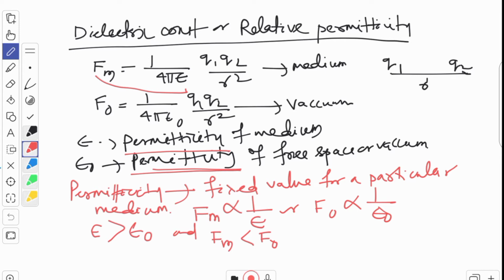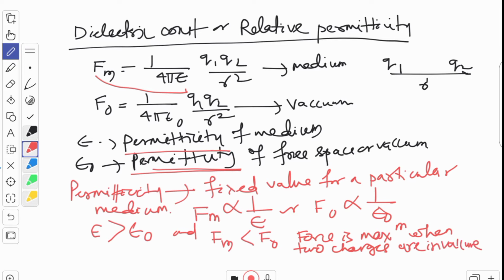So force is maximum when two charges are in vacuum. Understood?